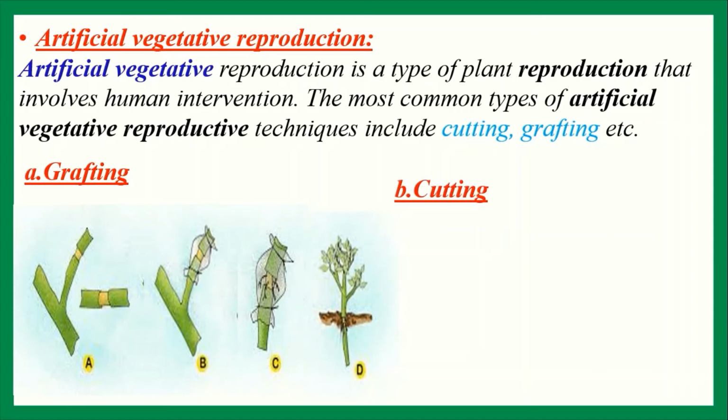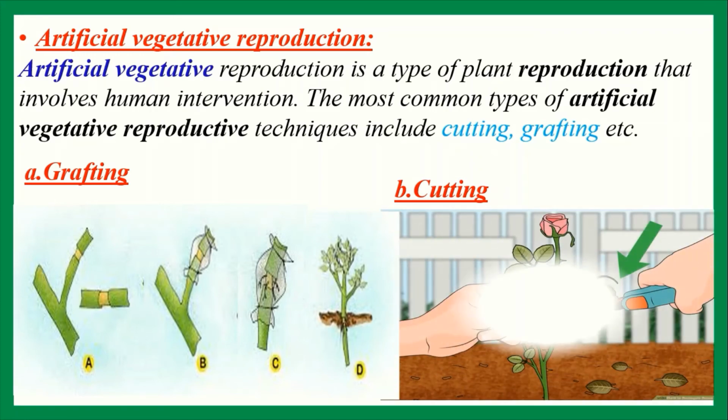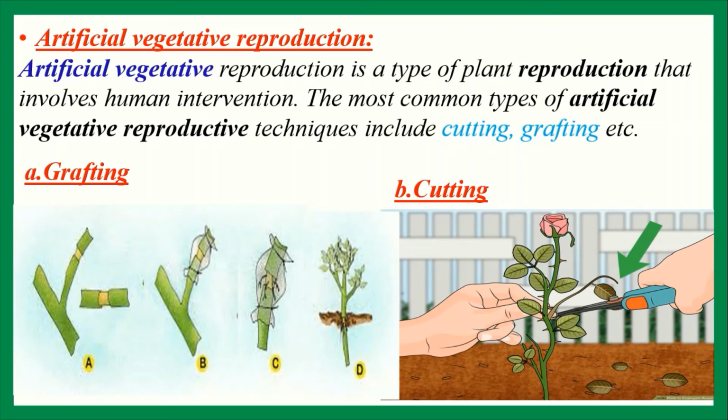Now, cutting. When the branch of plants such as cotton, rose, china rose, sugarcane, marigold, etc. are cut into pieces and planted in the soil, they often grow into new plants. This process of artificial reproduction is called cutting. You have observed that stem cuttings of rose, if put into moist soil, grow new leaves after a few days. Each stem of these kinds grows into a new rose tree.